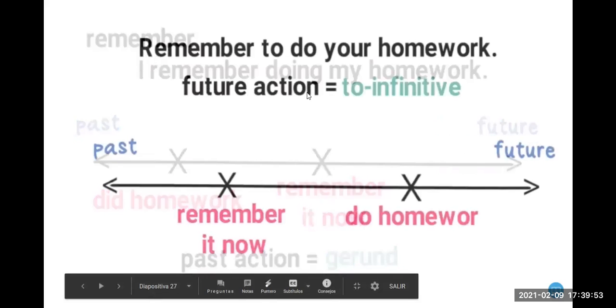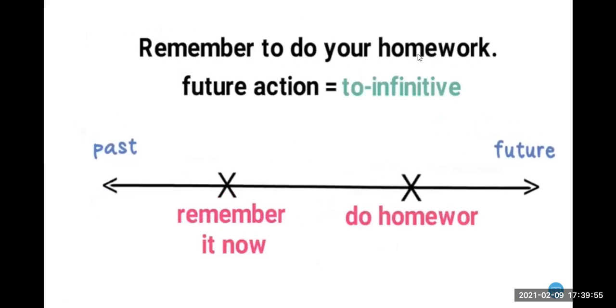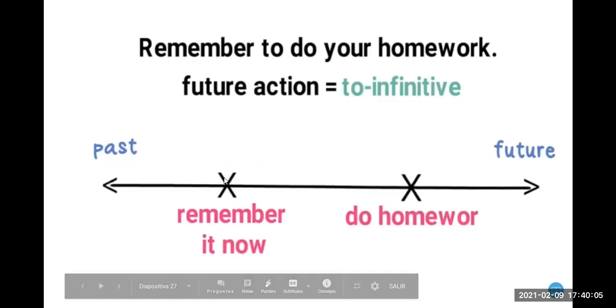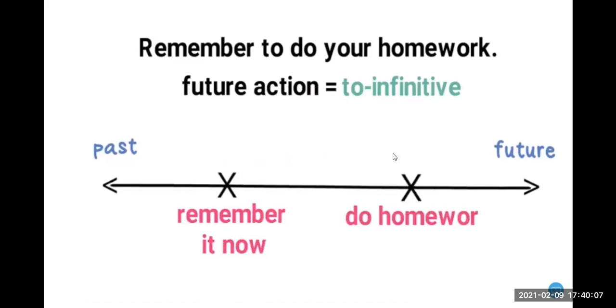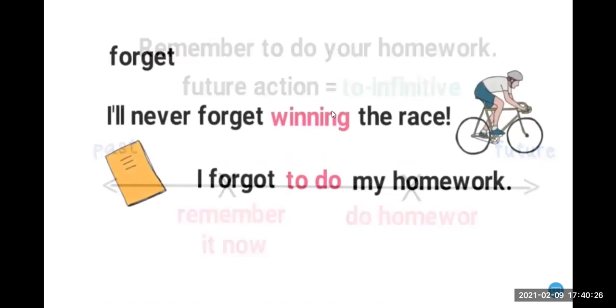Let's see another example. Remember to do your homework. Okay, this indicates the future, so that's why we use to plus infinitive, right? Okay, so remember now and you do your homework in the future. Okay, for example, if I tell you don't forget to do your homework, okay, I am telling you that you don't forget to do your homework in the future, tomorrow or later. Okay, so this is another example.